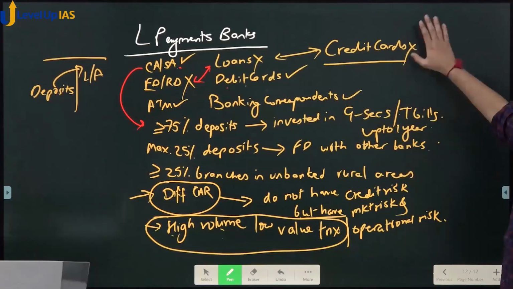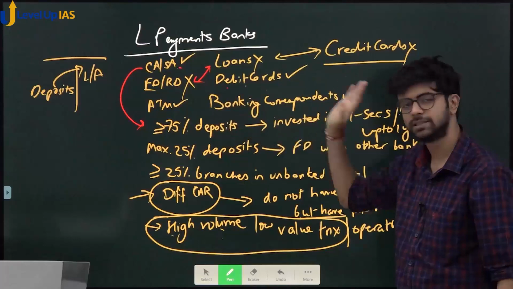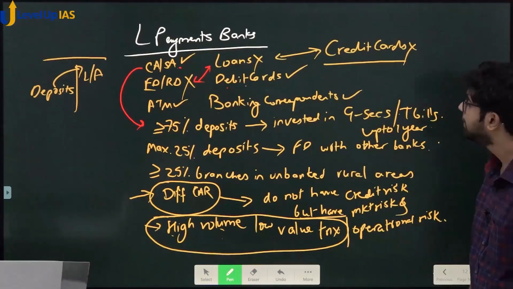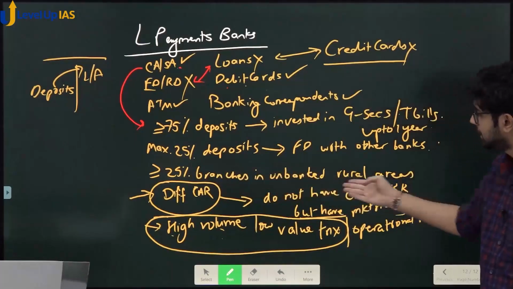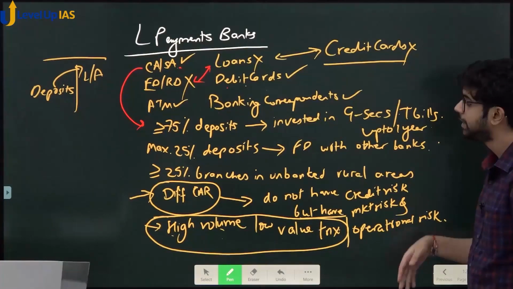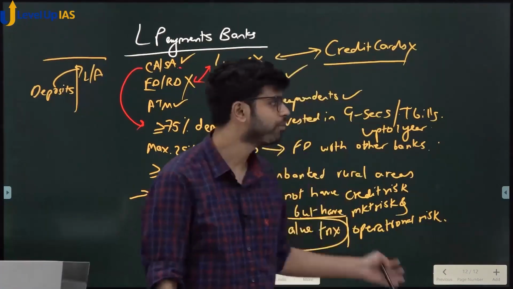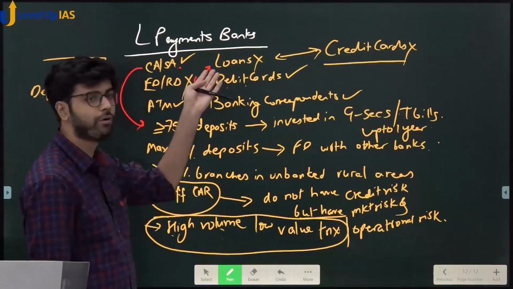Very simple. Credit cards cannot be given because it is in the nature of a loan. Debit cards, yes. ATM, yes, definitely it can be given, right? Then same reason, greater than 25% of branches have to be opened in unbanked rural areas. Different capital adequacy. Why different capital adequacy? Because it is not giving loans. It is not giving out loans and advances.